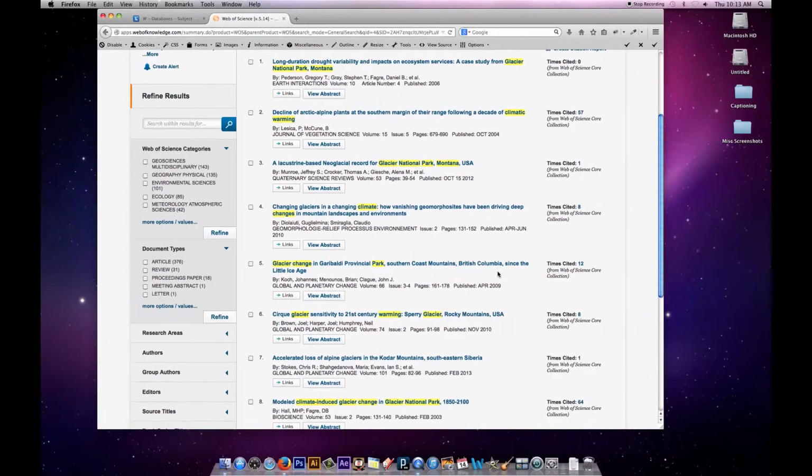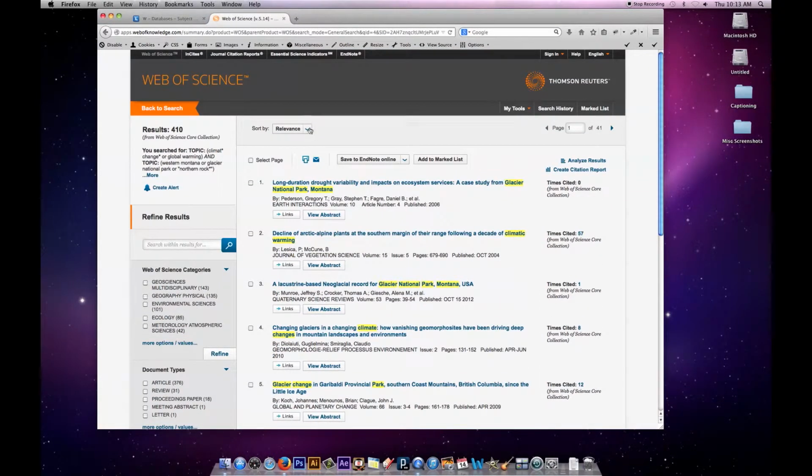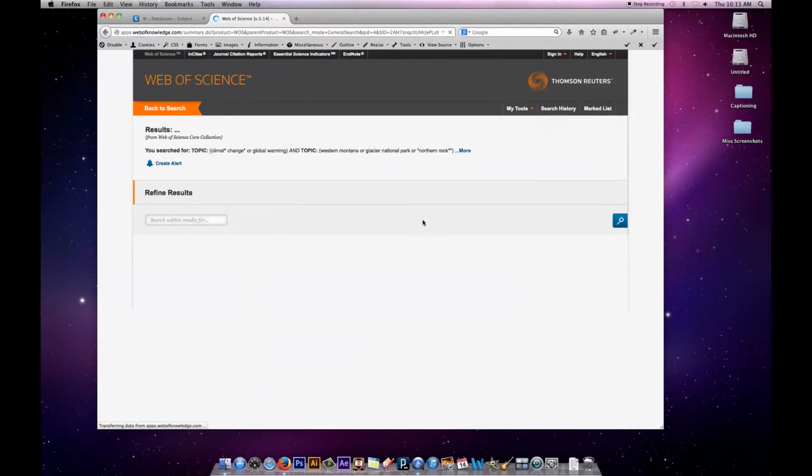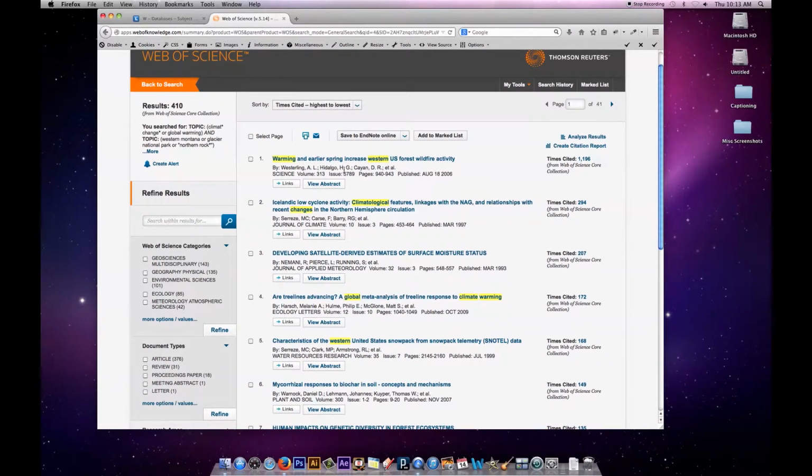Some of them look pretty good. The other sort that I can do, this database is not only an index to articles from over 12,000 journals and going way back in time, going back to the 1900s, so over 100 years of literature. I can also sort by times cited. This database analyzes which articles are citing other articles. So times cited, I don't know why I'd ever want the lowest cited articles, but the highest cited articles are likely to be classic papers in that field. So by doing this, this is actually a way to get some very important papers.